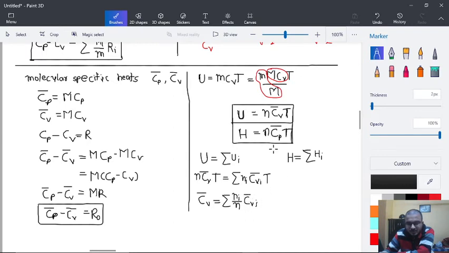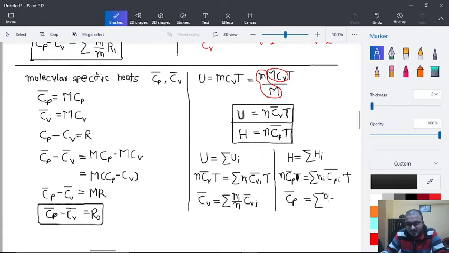Similarly, we can write this here: n Cp bar T is equal to sigma ni Cpi bar into T, and here Cp bar is equal to sigma ni upon n Cpi bar.